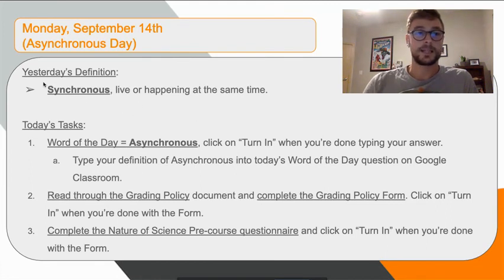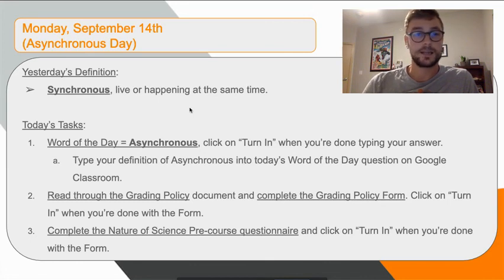That gets us to our definition for Friday. On Friday, the word of the day was synchronous, and we define it as live or happening at the same time. If you had a definition around this, then that's fine. It doesn't have to be word for word exact, but something around the same idea.